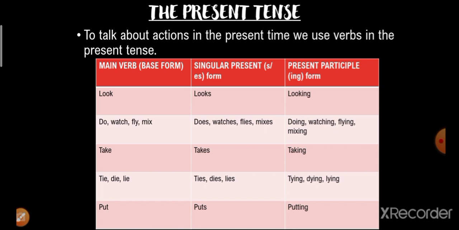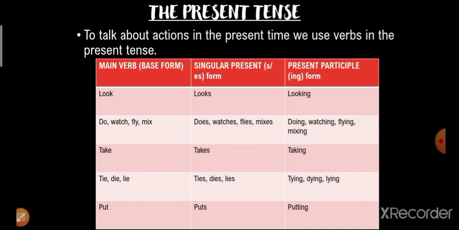Main verb, singular present and present participle. The singular present is formed by adding s or es as a suffix, and in the present participle, also known as the ing form, ing is added to the base form. First example is look: singular present looks, present participle looking.